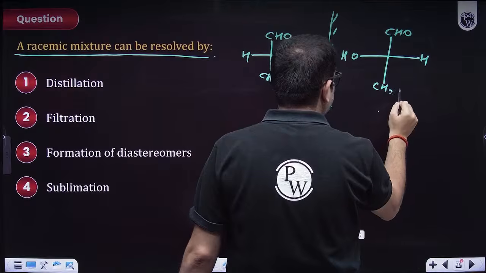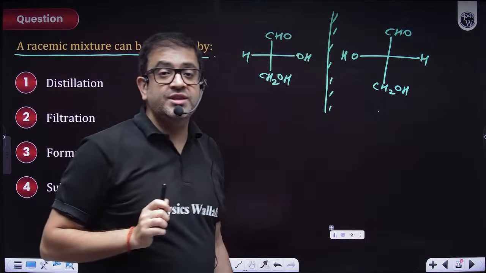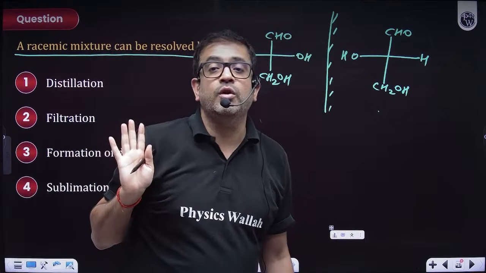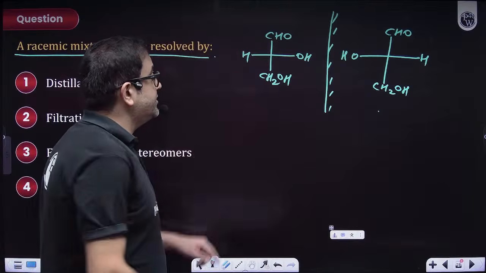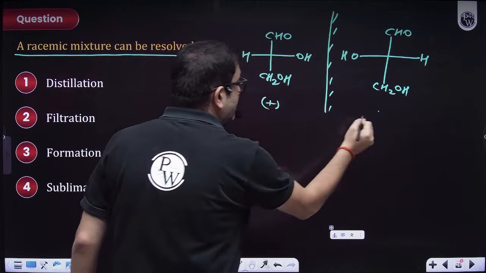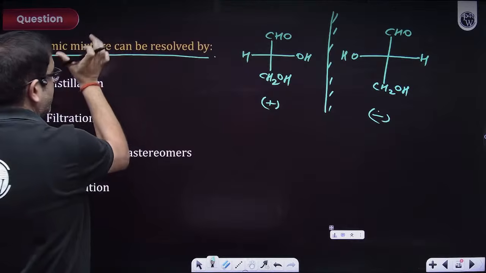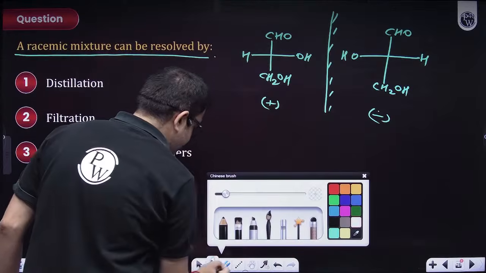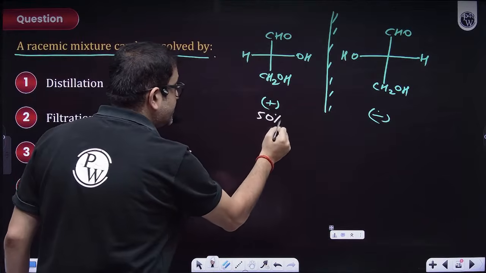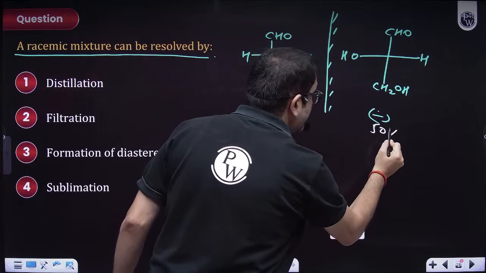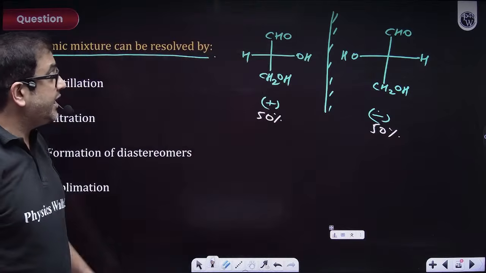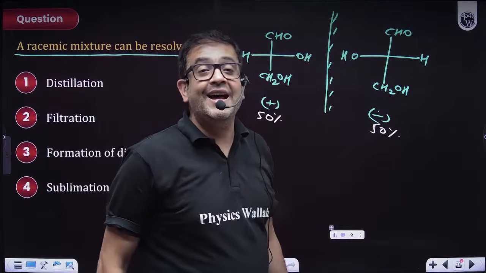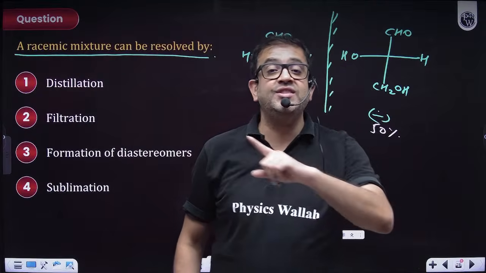Which is dextro, which is levo? Sir, we do not know that. But sir, if this is dextro, then this will be levo. And if I am a racemic mixture, then I will have 50% of this dextro isomer and 50% of this levo isomer. So technically, sir, these are enantiomers, and enantiomers have same everything.